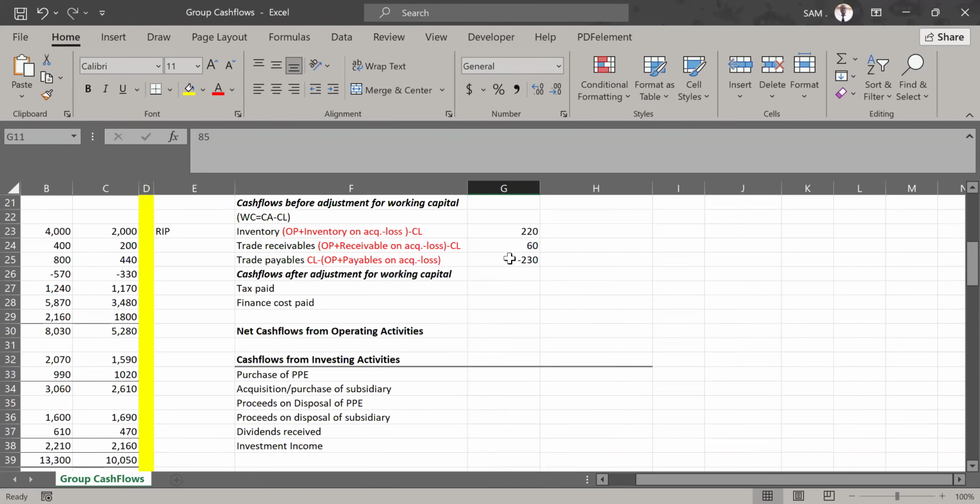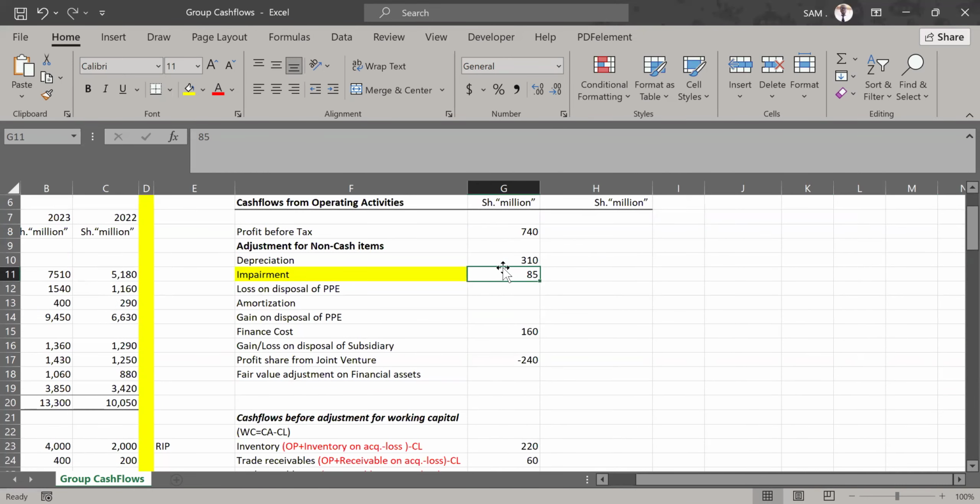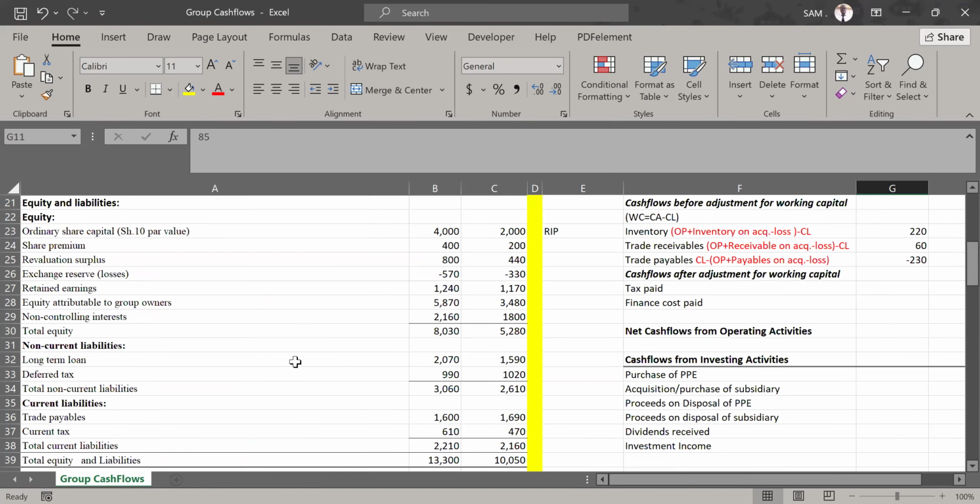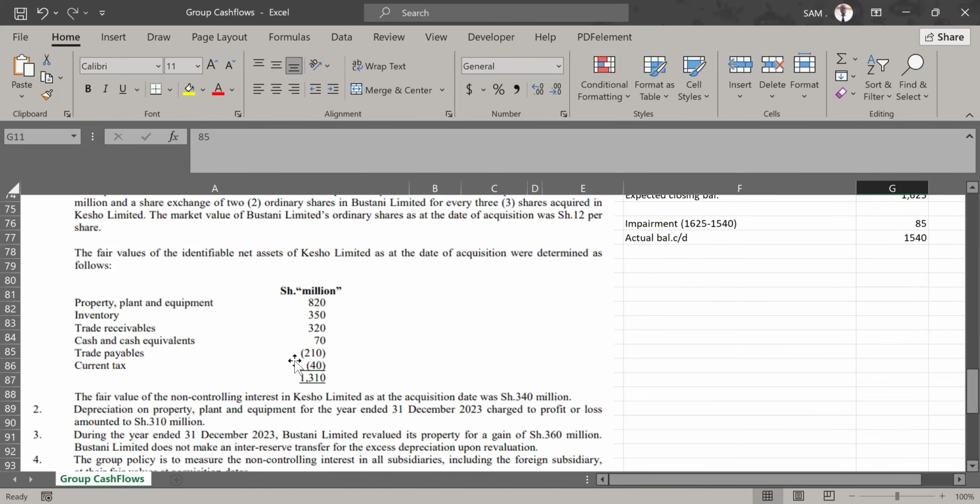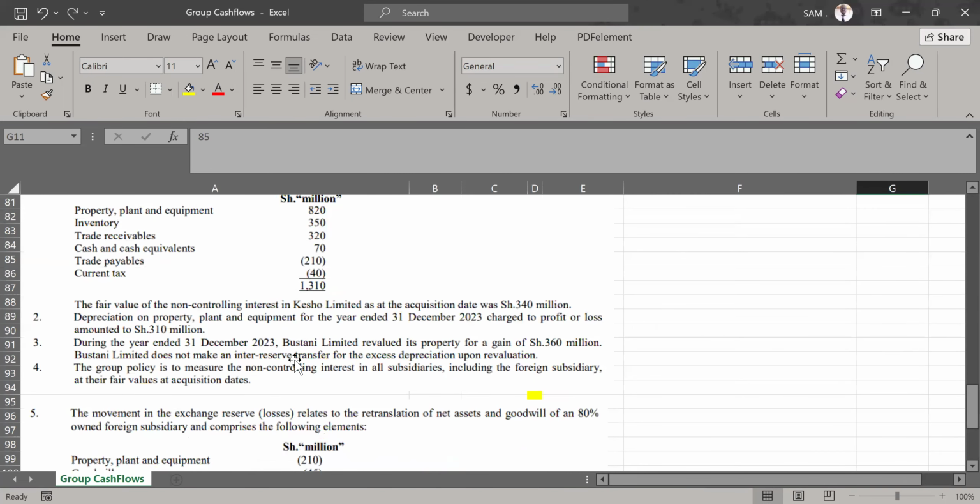So Bustani Limited revalued its property for a gain of 360 million. Remember, out of the elements, the adjustments for non-cash items under cash flow from operating activities, there is gain or loss on disposal of PPE. But remember, this one is revaluation being given in note 3. It is gain on revaluation of PPE. And it is how much? PPE has been revalued upwards by how much? 360 million, yes. Gain on revaluation.